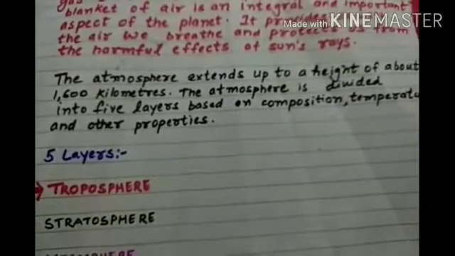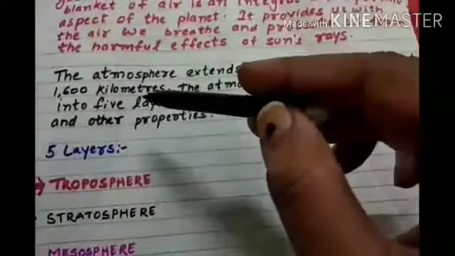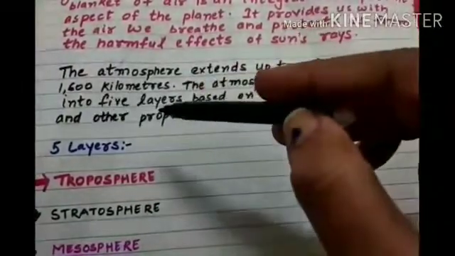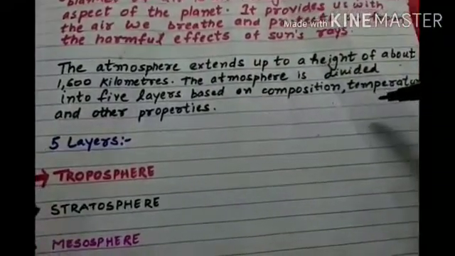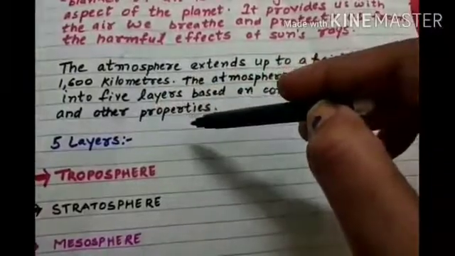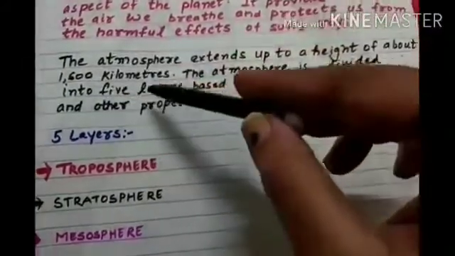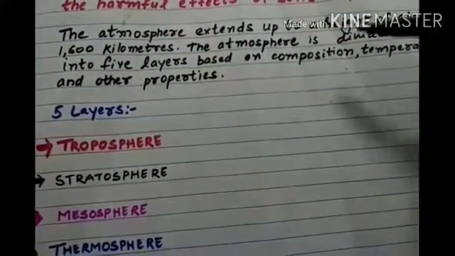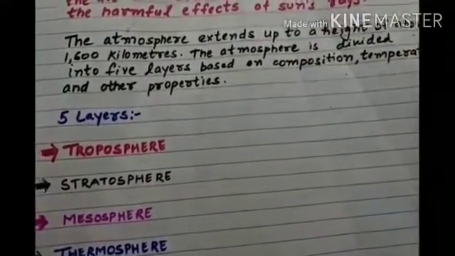The atmosphere extends up to a height of about 1600 kilometers. The atmosphere is divided into 5 layers based on composition, temperature, and other properties. Now you can see the 5 different layers on your screens.